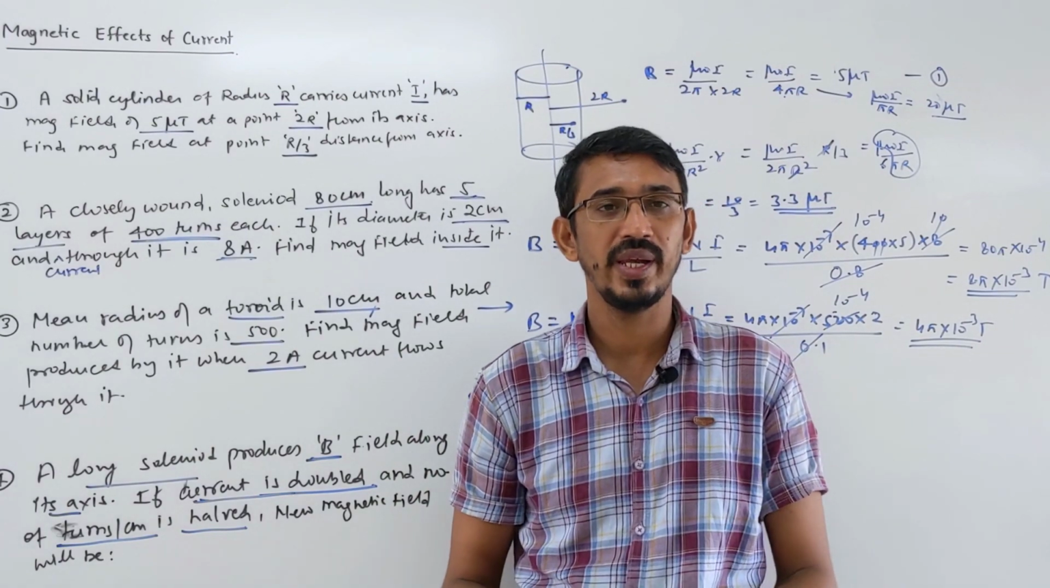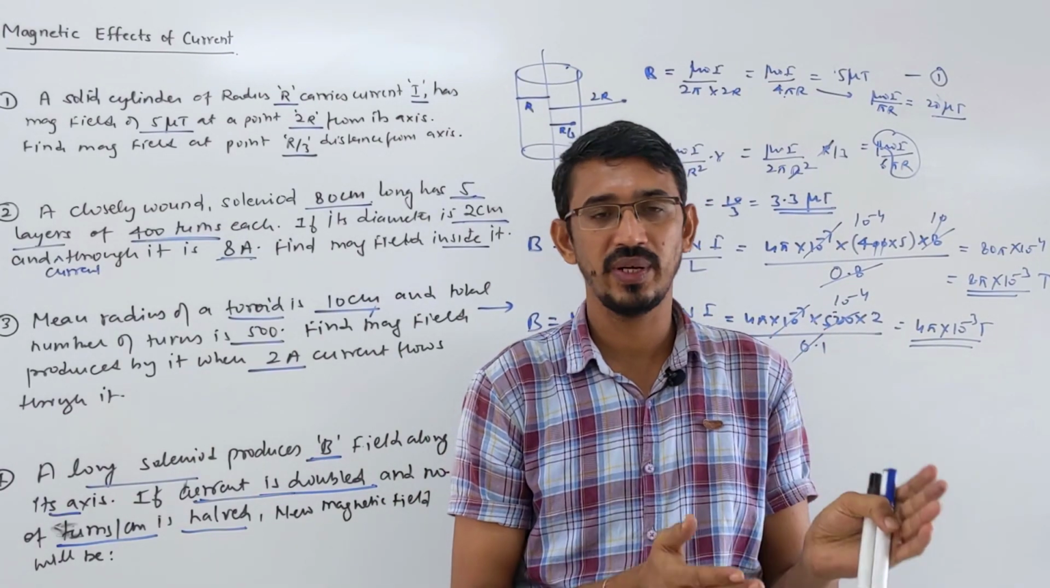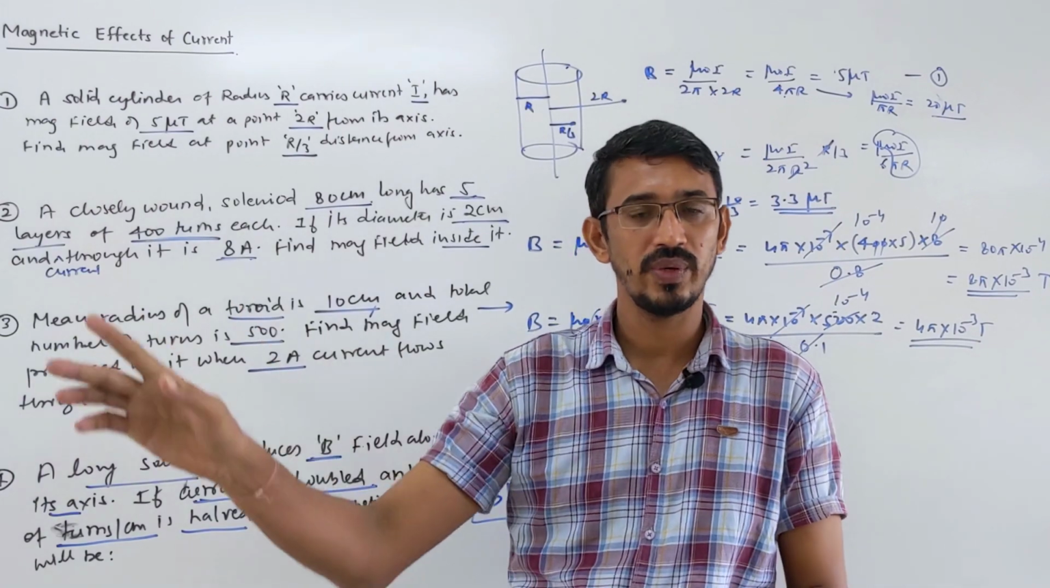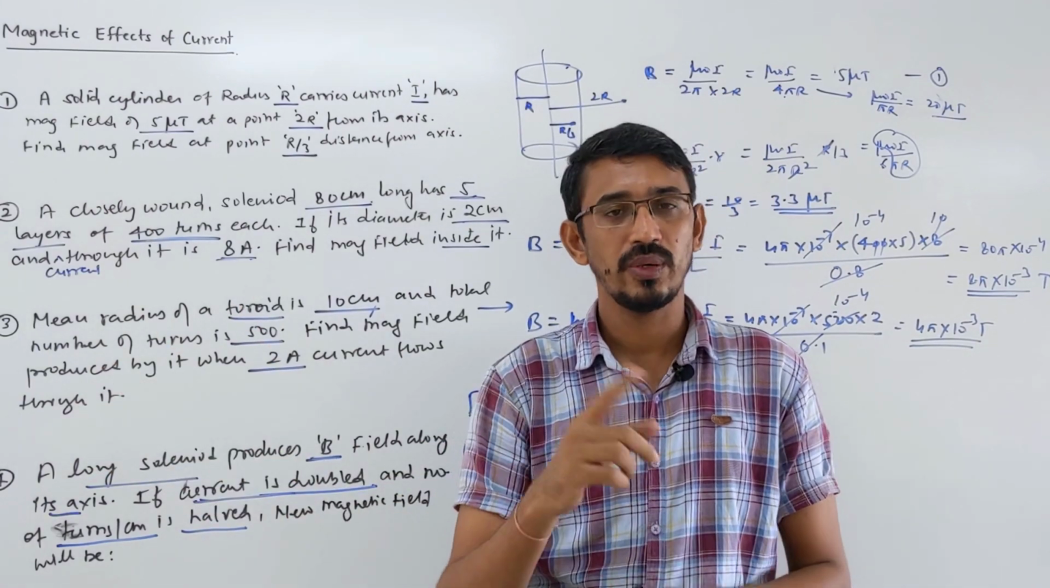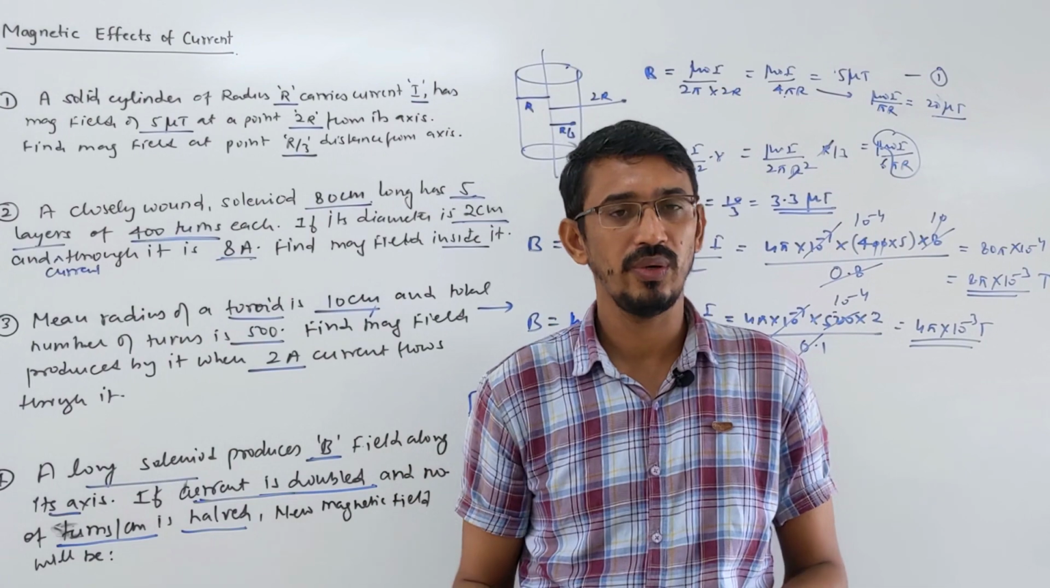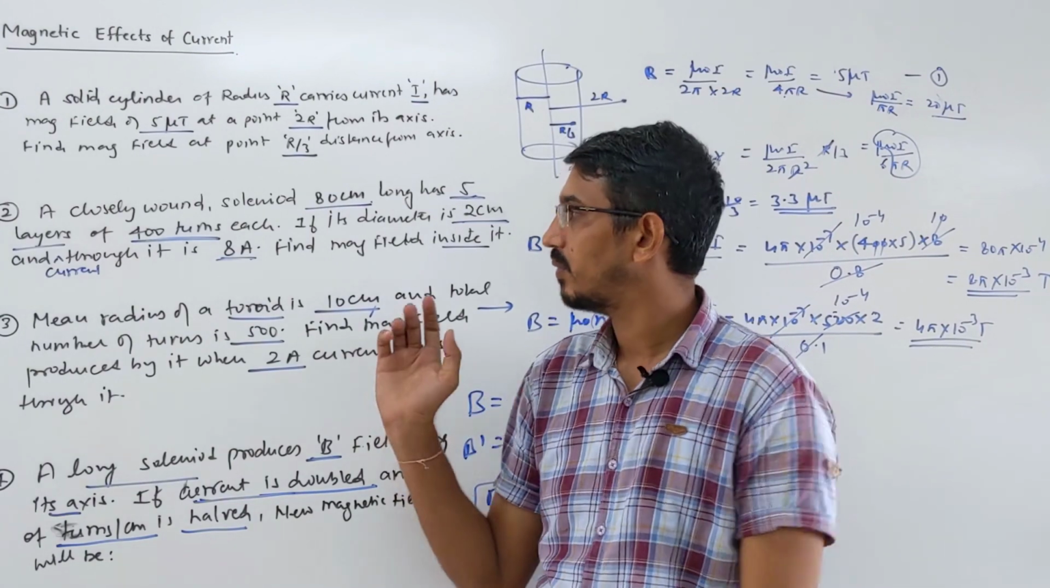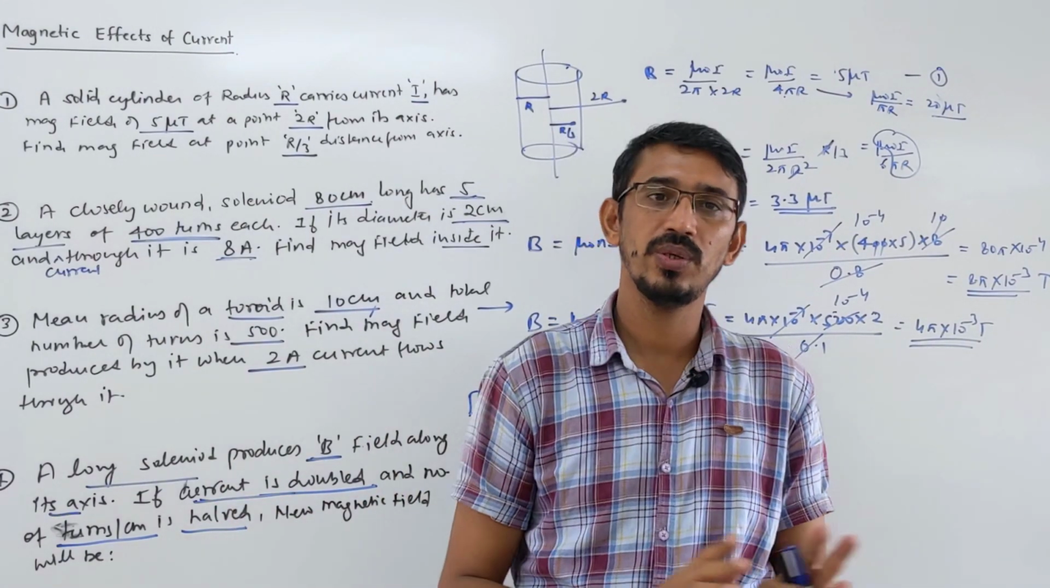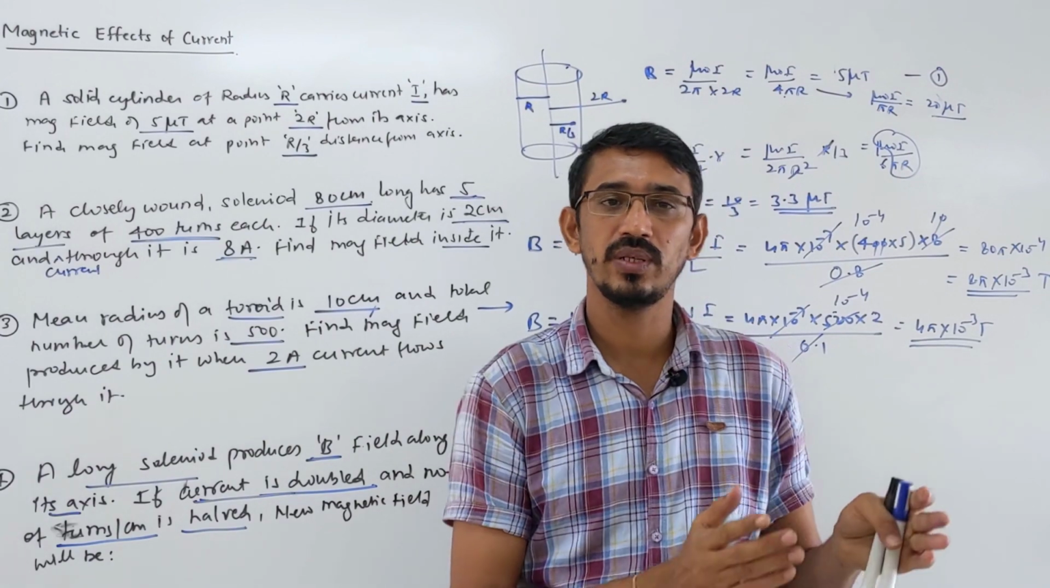Field due to a wire can be for a finite wire, but they don't ask general finite wire questions, so they ask about an infinite long wire. Then circular coils, rings, or you call them circular loops, we have these. Then we learned the cylinder today, solid and hollow cylinder. Then the solenoid, and last is the toroid.